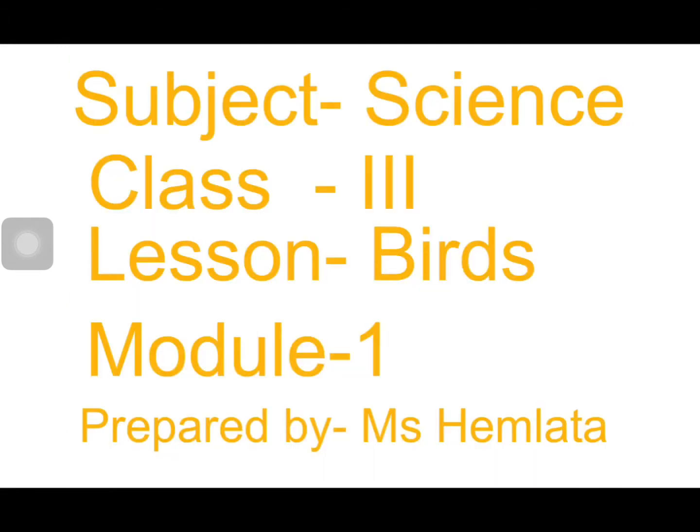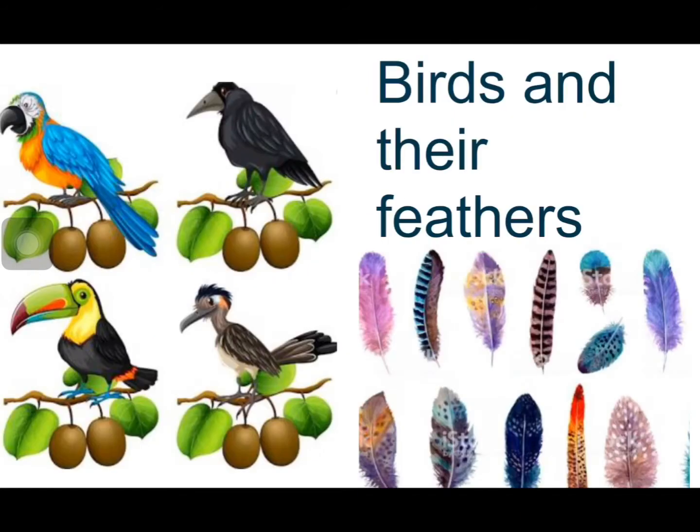Subject Science, class 3rd, and in this module we will learn about birds. Students, you may have seen many types of birds. Birds can be seen flying in the air or swimming in the water. Birds can be small or big. So, all the birds have beautiful feathers. Birds are the only animals on the earth who have feathers.